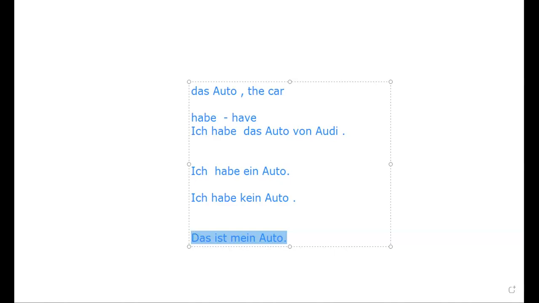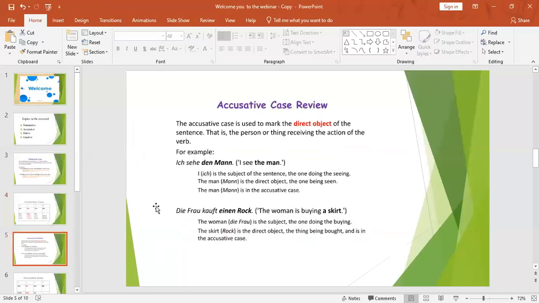Now the next case we are going to see is the accusative. So what is the accusative? The accusative is also a case, and we use it for a particular reason. We use the accusative case in the sentence or situation to do something particular.